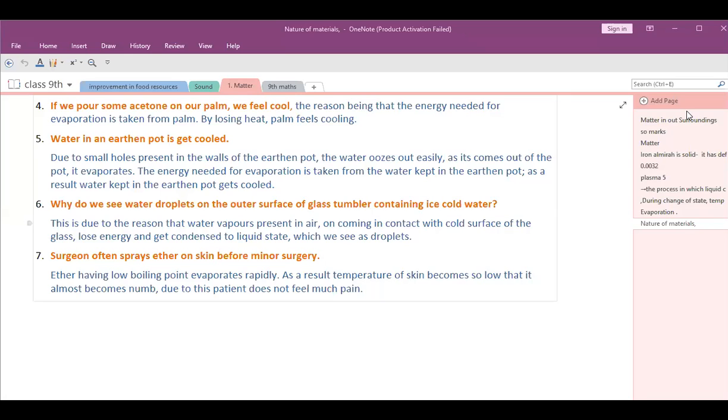Even I wrote the same thing: the particles of honey are closer to each other and have a higher intermolecular force of attraction in comparison with water. Yeah, right. And because of that, the density increases. Yes, ma'am. Okay.